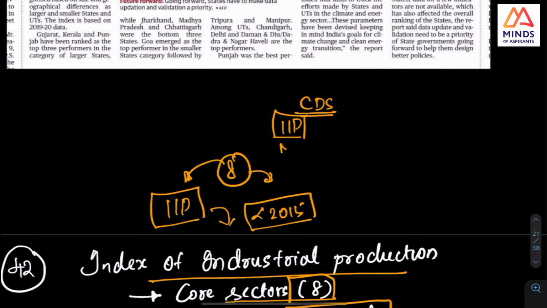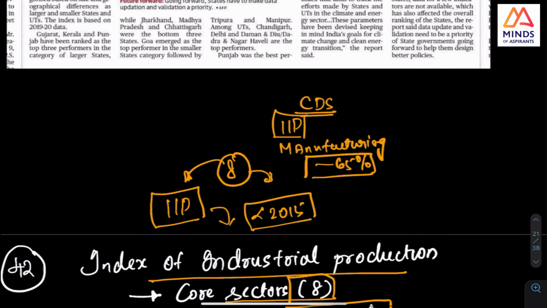In IIP, the Index of Industrial Production, you will have manufacturing. I think manufacturing is 65% or something. So like that, there will be 3 divisions, but it can also be divided into capital goods and consumer goods.